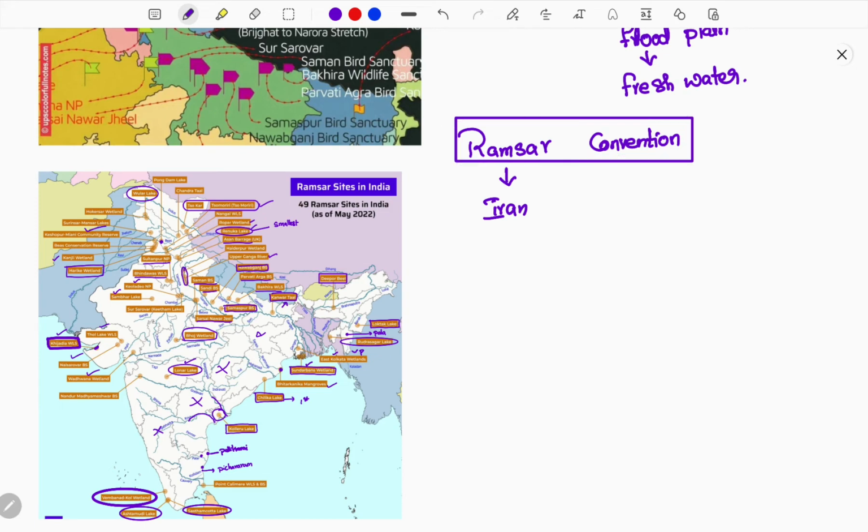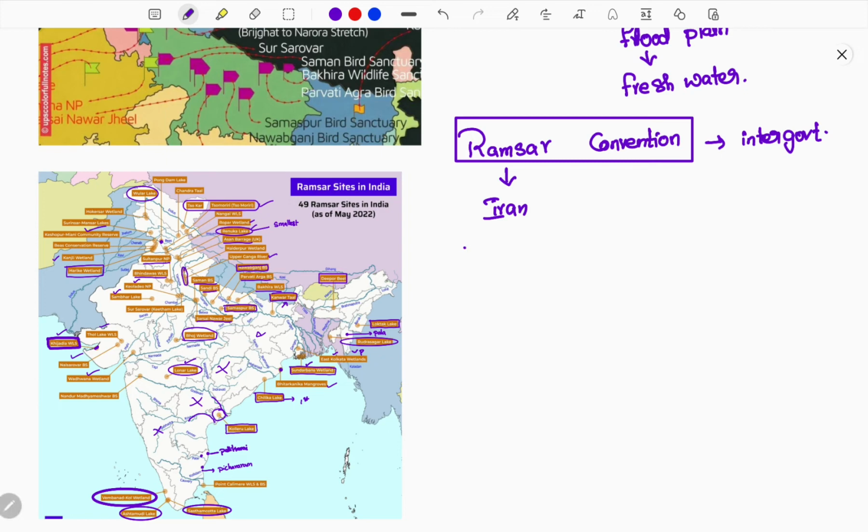This is how the conservation of the wetland has been started. This is how every government has started collaborating. So this is an intergovernmental convention, which means many governments come together and join a convention and say, okay guys, let's work together and work for the wetland.